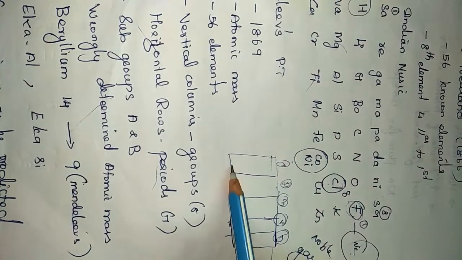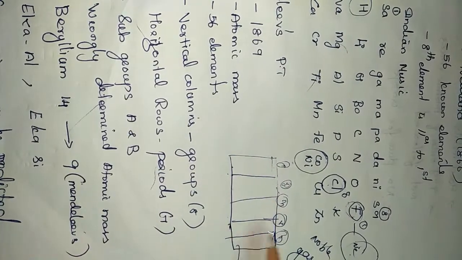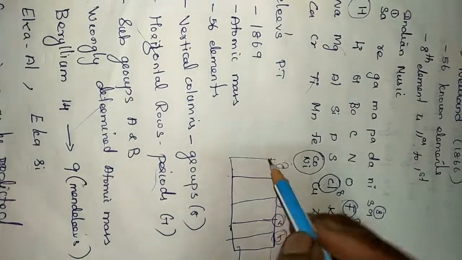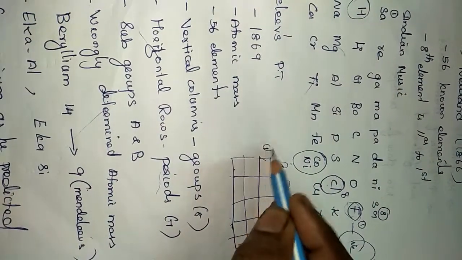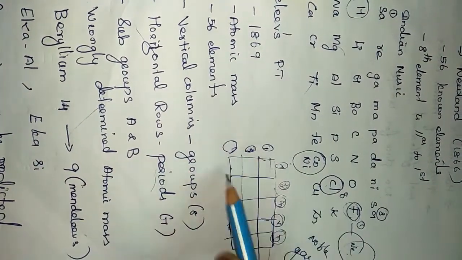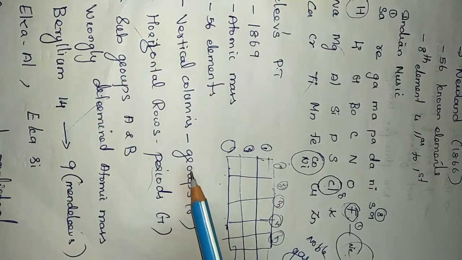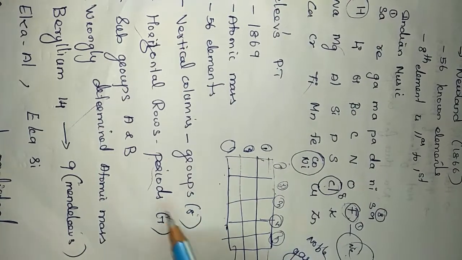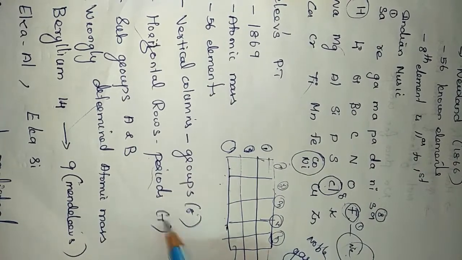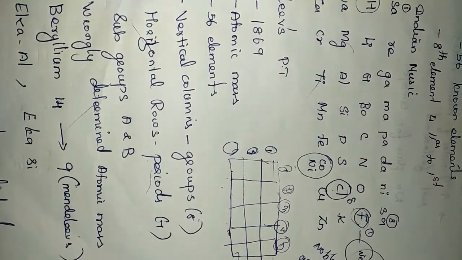The vertical columns he named as groups: first group, second group, third group, 4, 5, 6, 7. And the horizontal rows, 1, 2, 3 like that, he named as periods. So his table contains totally 8 columns and 7 rows.